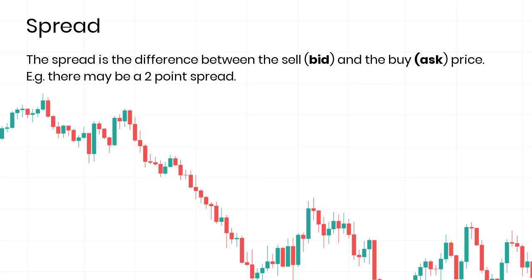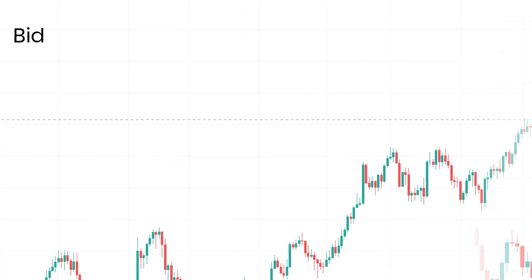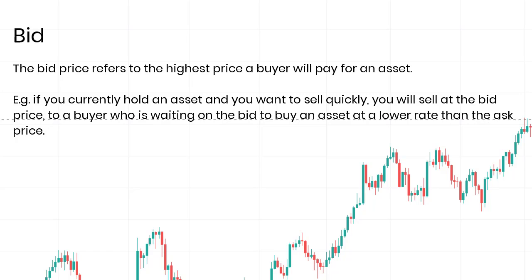The spread is the difference between the sell, also known as the bid, and the buy price, also known as the ask. For example, there might be a 2-point spread. The bid price refers to the highest price that a buyer will pay for an asset. For example, if you currently hold an asset and you want to sell it quickly, you will sell at the bid price to a buyer who is waiting to buy the asset at a lower rate than the ask price.